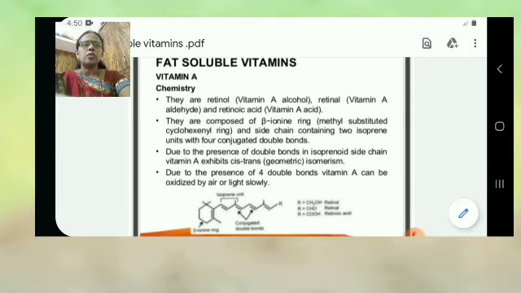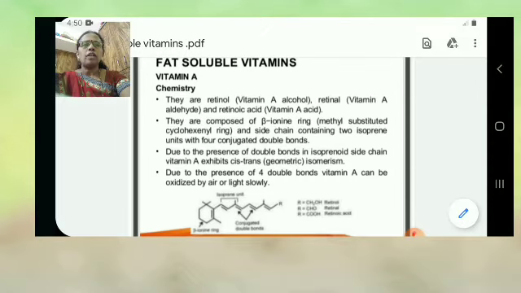They are composed of a beta ionone ring, also called a methyl substituted cyclohexenyl ring, and a side chain connecting isoprene units with 4 conjugated double bonds.